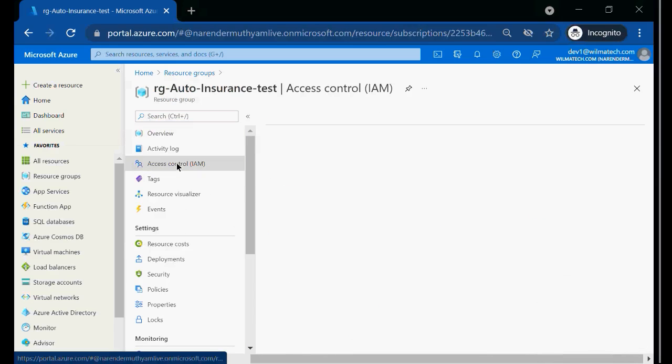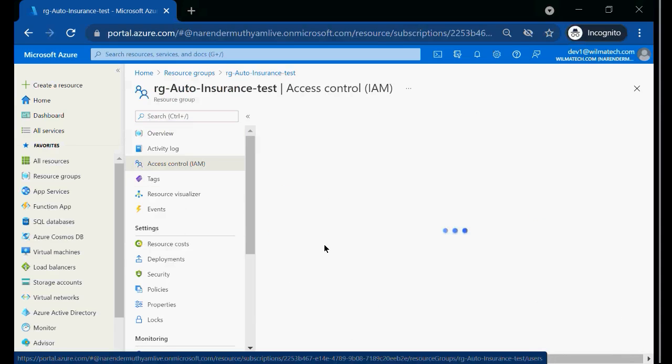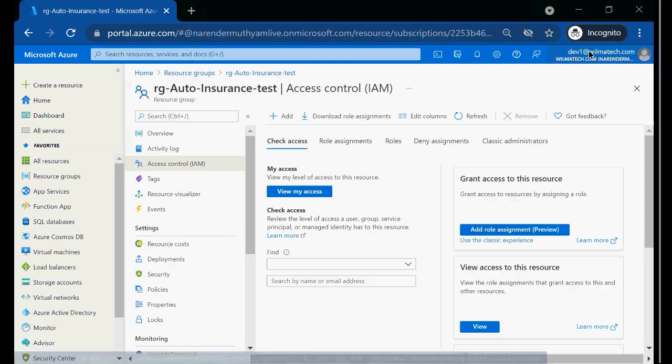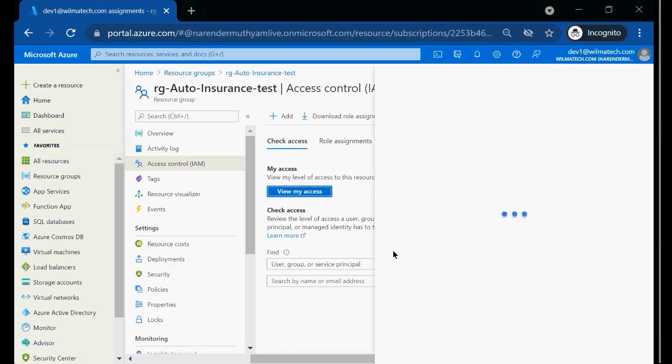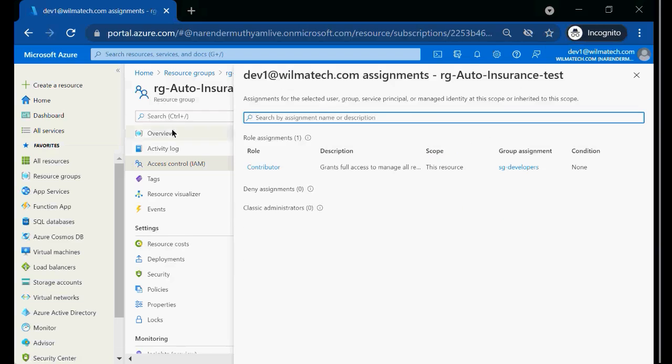If you go to access control, I'm a developer here. View my access. If I click on view my access, it will show me what level of access I have on this resource group. So this is a contributor role granted on this resource group from the security groups, because I'm a member of the security groups getting the contributor role. This is how I can check my access.